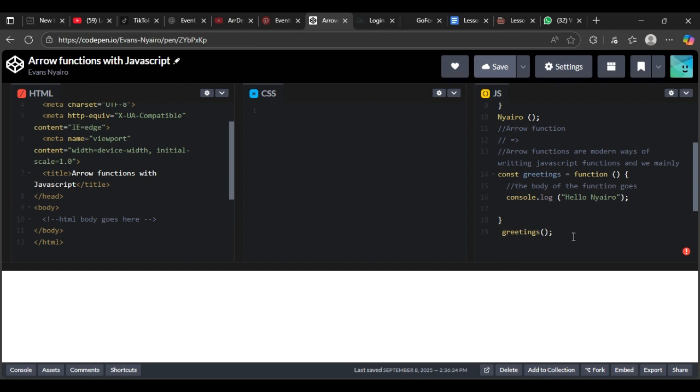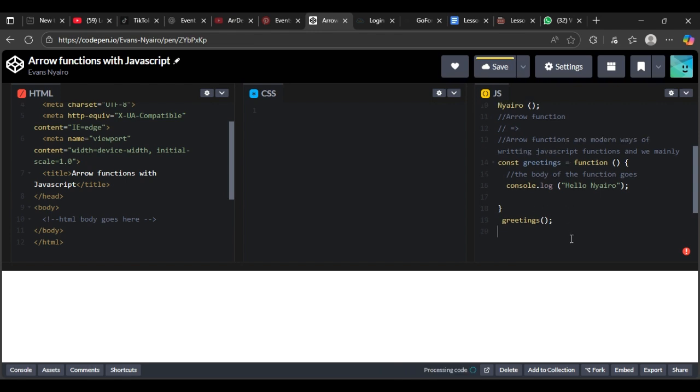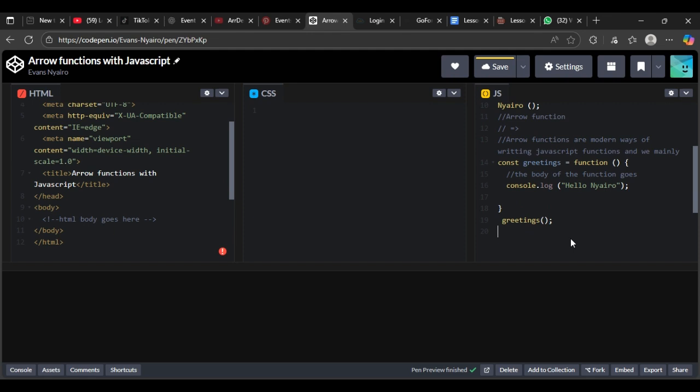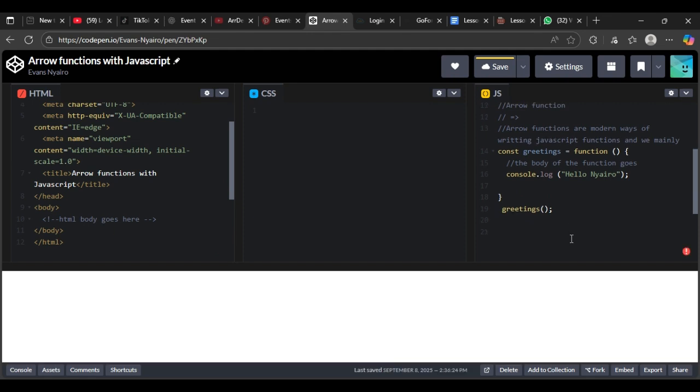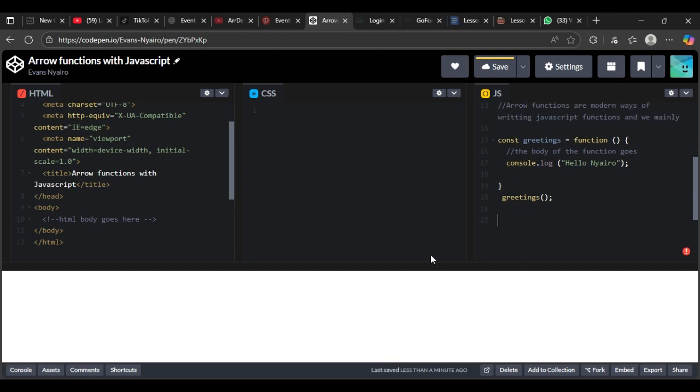So we can write a very concise code, to replace all this code using an arrow function. If we are going to introduce the arrow functions, there's something we call parameters. Parameters are elements inside the function. So for us to introduce parameters, this is what we are going to do.